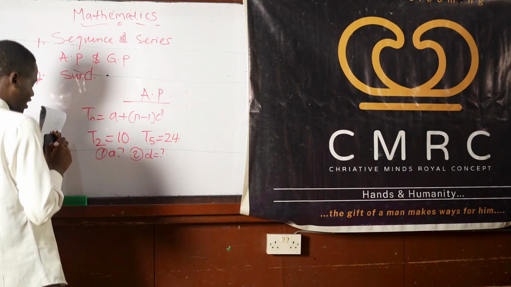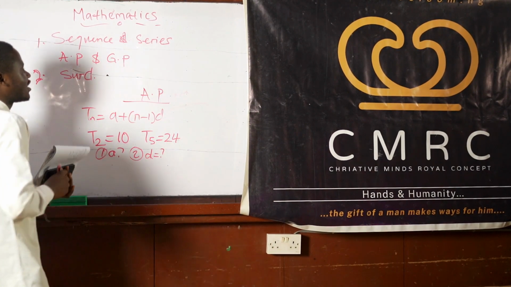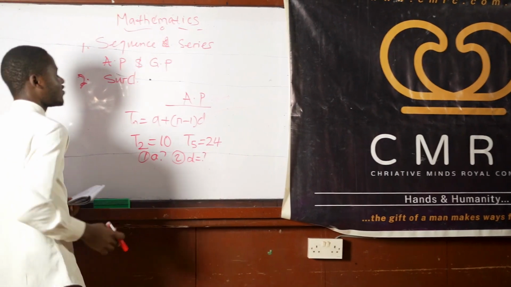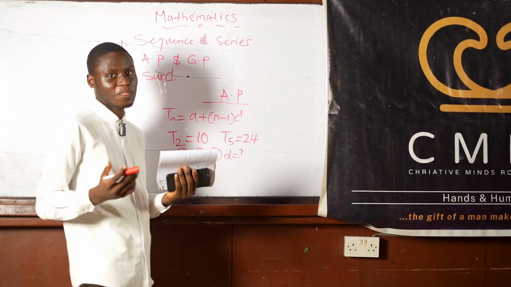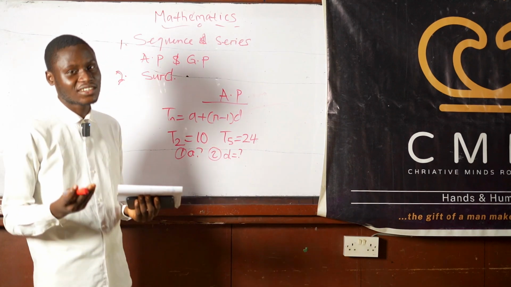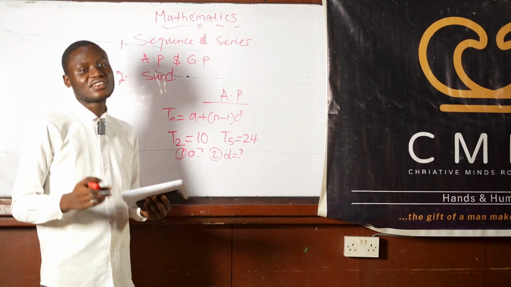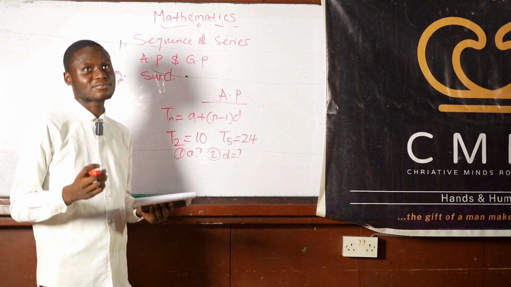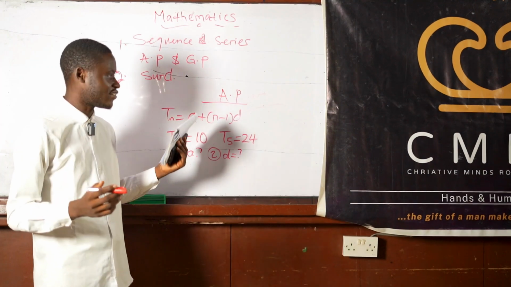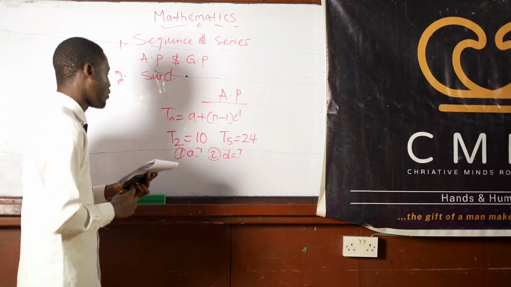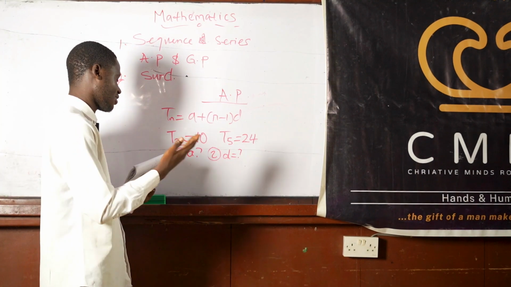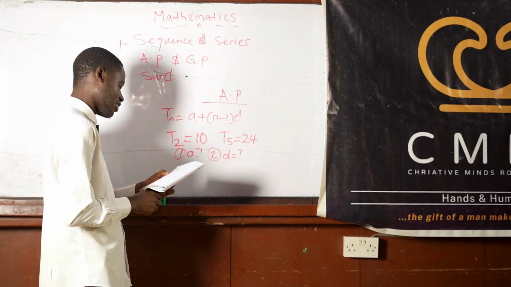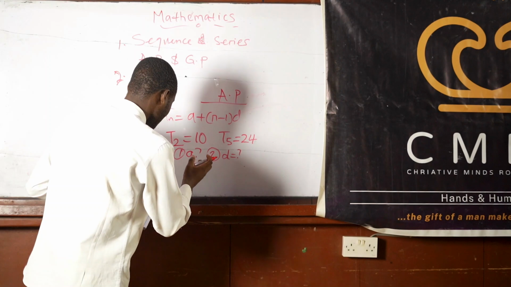Actually, I should have said from the beginning of this session that when you are dealing with AP, you need the knowledge of simultaneous equations, you need the knowledge of logarithm, you need the knowledge of surds. Yes, we are still going to be dealing with surds, because those are the things that you'll be tested on. Don't worry, you are going to see a question that looks like that.